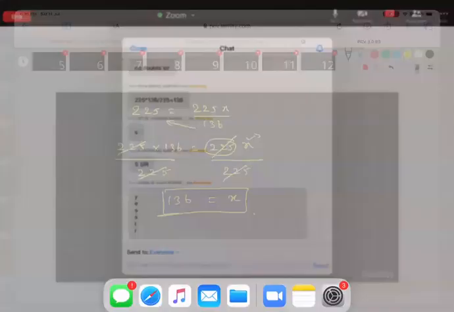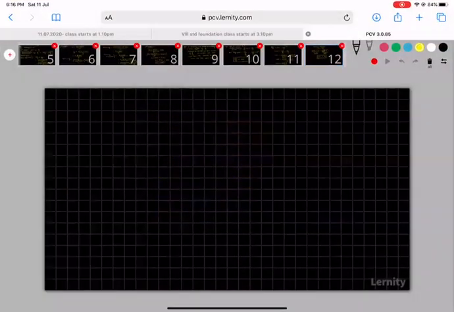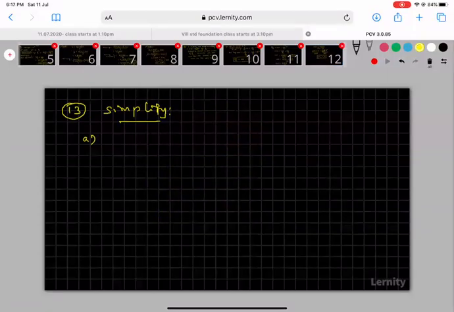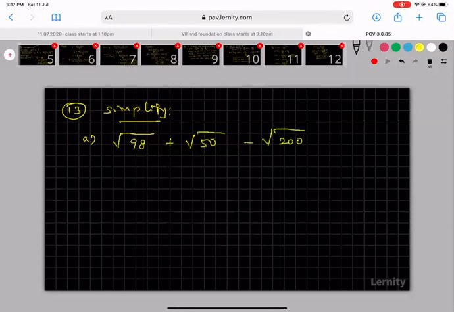Okay, I will move to the next slide, sir. Hereafter there are no difficult problems, only very easy problems. You don't worry. All the difficult problems we completed. Now you see problem number 13. Simplify. Problem A they have given: root of 98 plus root 50 minus root 200. Shall I start the answer, sir?